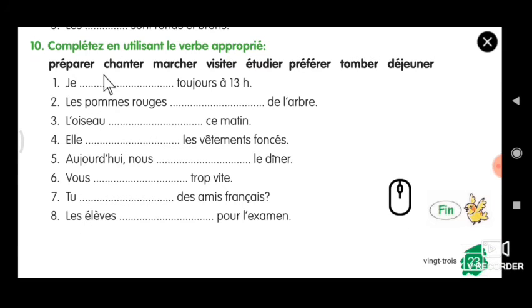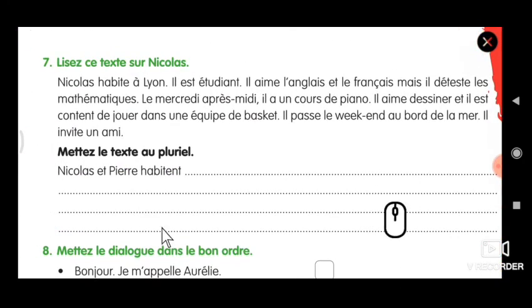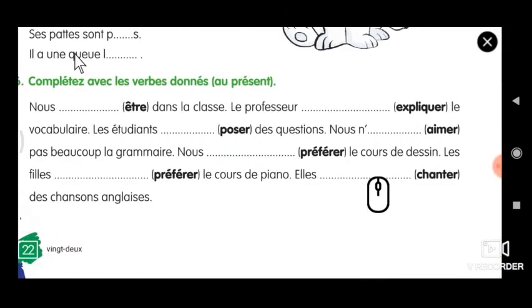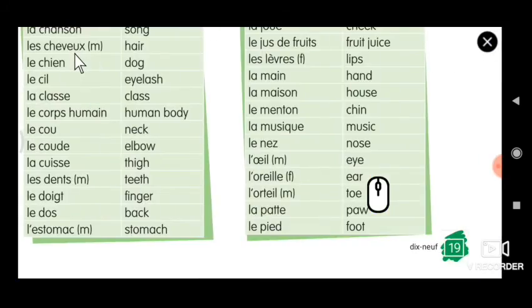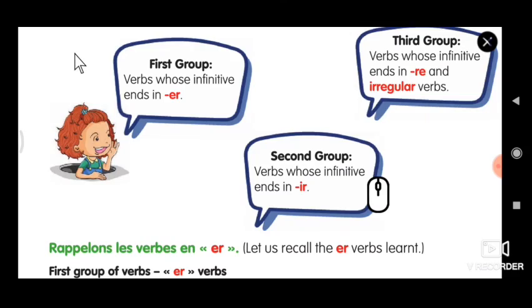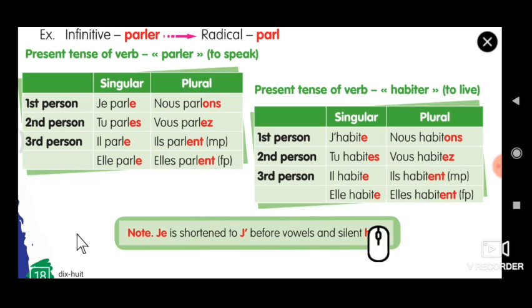So exercise number 10. I have just orally gave you the answers. You have to do it on your own. Okay. So I think you would have marked it. So do it on your own. So next class we will be seeing exercise number 7. That I will take it on the board. Since er verb is already explained on the board, I think the screening method will be helpful to read out these passages related to er. Okay. So next class we will see météo plural. So for that you should be very thorough with this two tabular column, singular and plural.